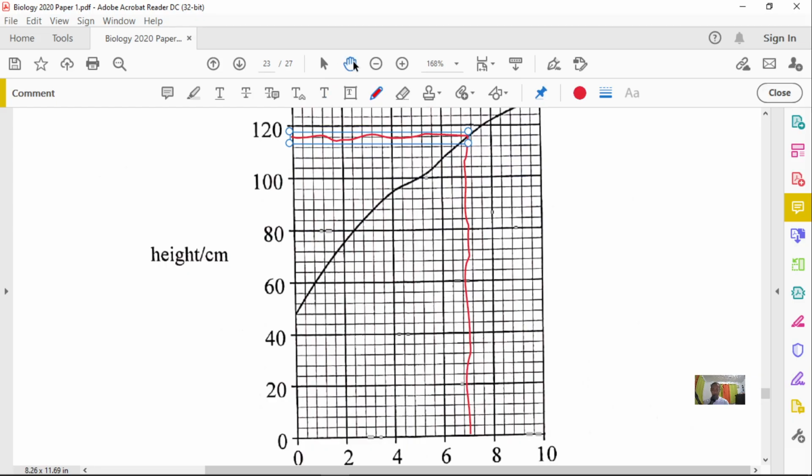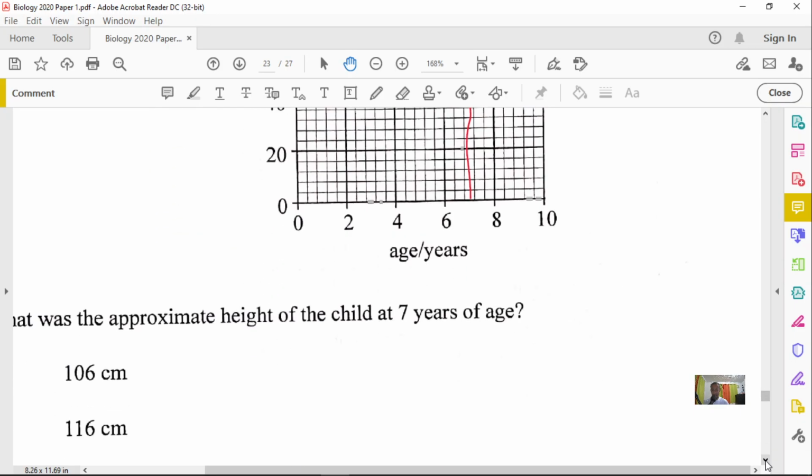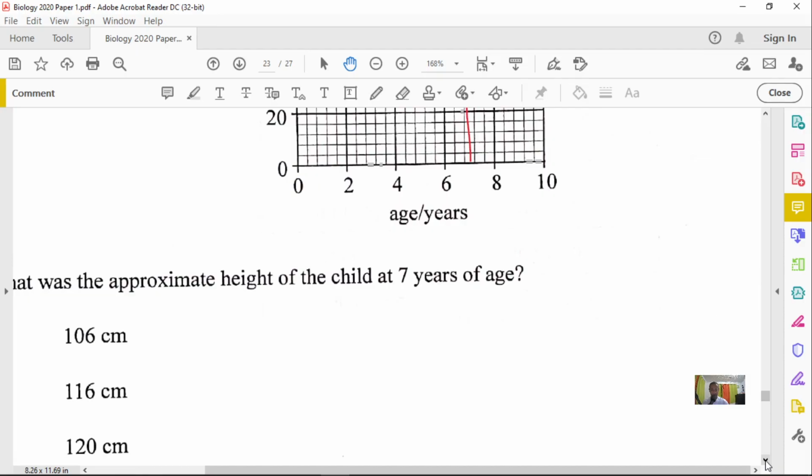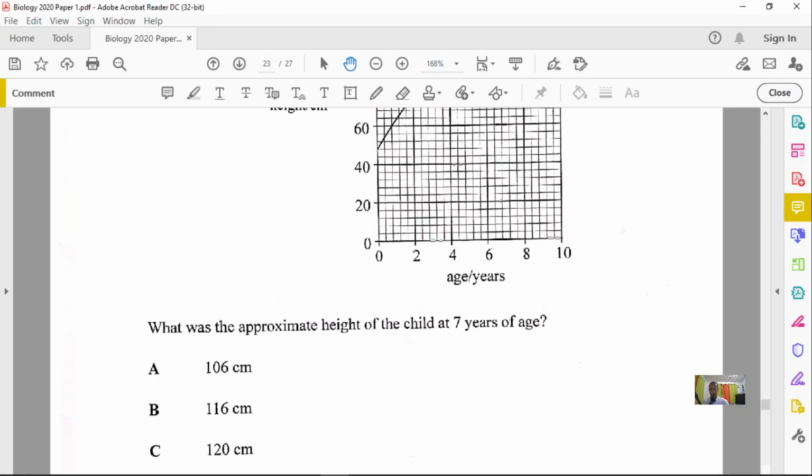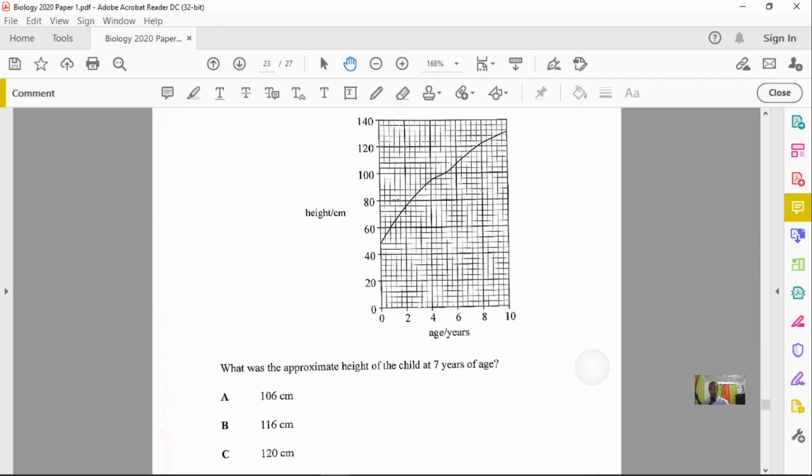Now, to get accurate values, we can check the amount of spacing between these. So we have 1, 2, 3, 4, 5 lines. And it moved from 100 to 120. So if it's 5 lines, that means each of them will be by 4, right? And so we have 1, 2, 3, 4. And so 4 times 4 is 16. So that seems about 116 there. And so that is our answer for this question.